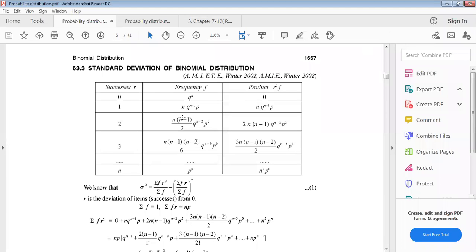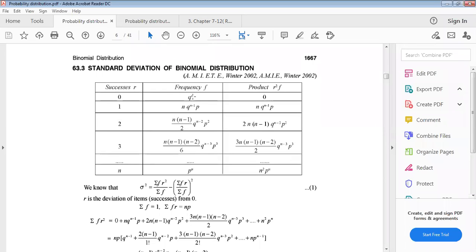Now we will try to understand the standard deviation of binomial distribution. Okay, concentrate please. Similar process, we will draw a table with 3 columns. First column will consist of success or r, r values will be up 0 to n, and frequency column.